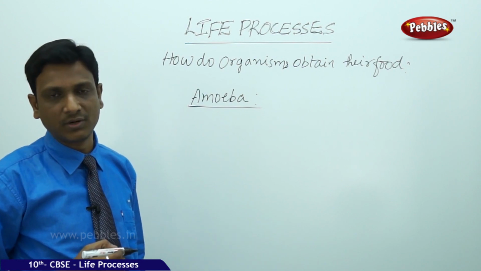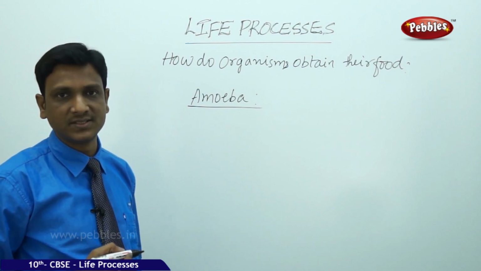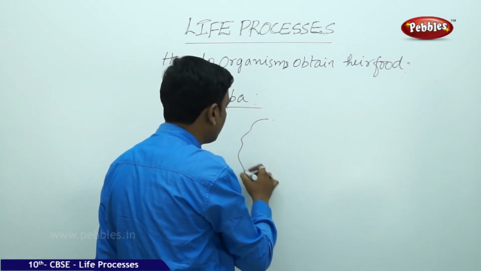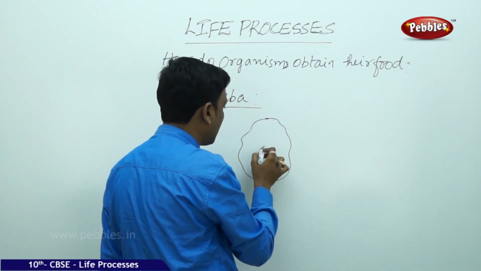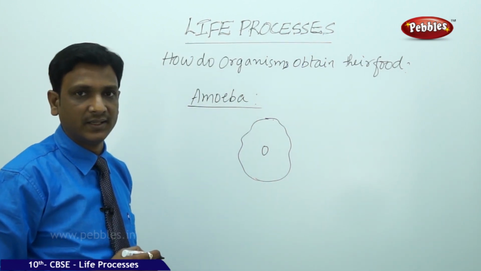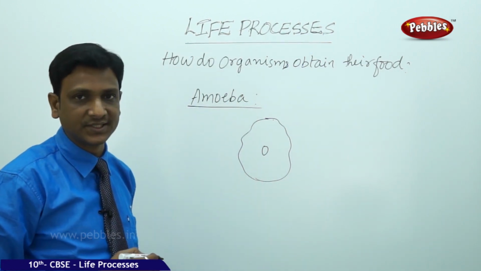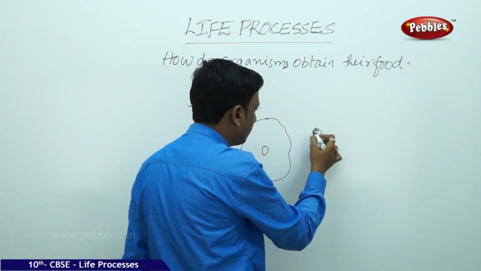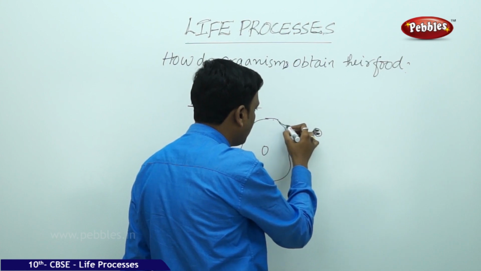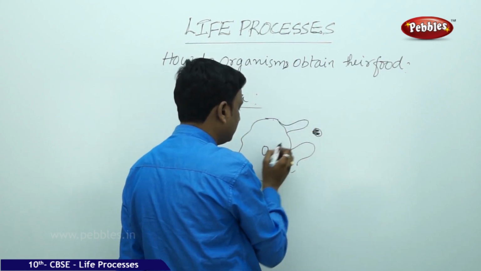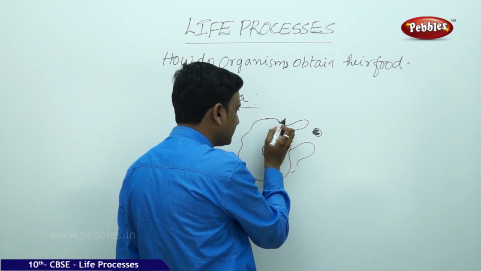Amoeba is an aquatic organism, which lives in moist and wet places in the water. It is a single-celled organism. It has only one cell throughout its life. Its body is made up of one cell. Then how can it possess special structures? Here, when the food is close to the amoeba, it produces some special folds in its cell membrane. This is only one cell. This is the cell membrane.